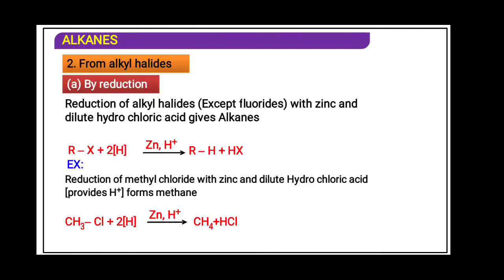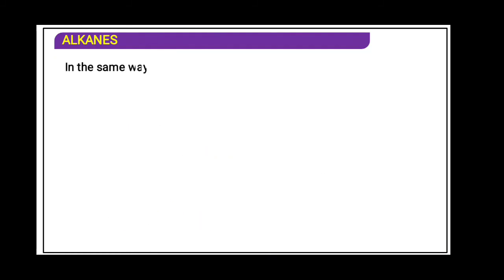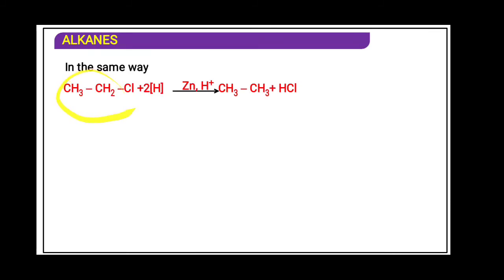See the reaction. Methyl chloride, chlorine is replaced by hydrogen. It forms methane and HCl is given out. In the same way, ethyl chloride, chlorine is exchanged for hydrogen and HCl is given out. Ethane is obtained. How will you prepare ethane from ethyl chloride? So this reaction is expected.